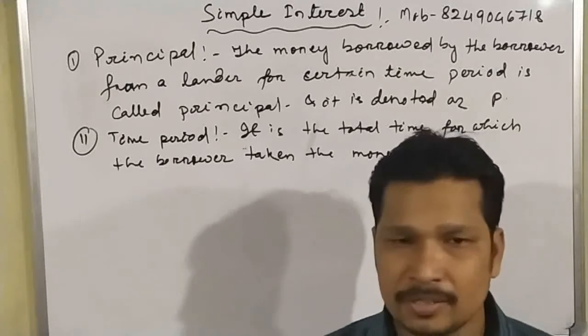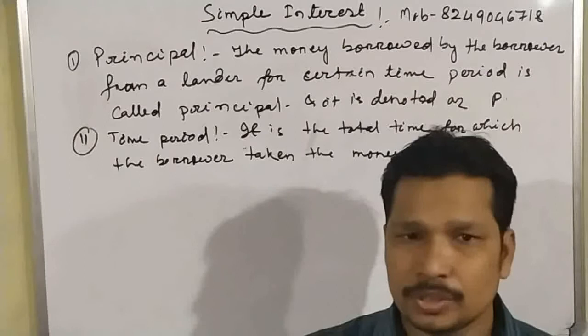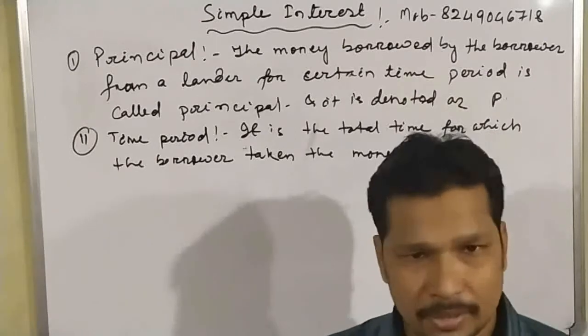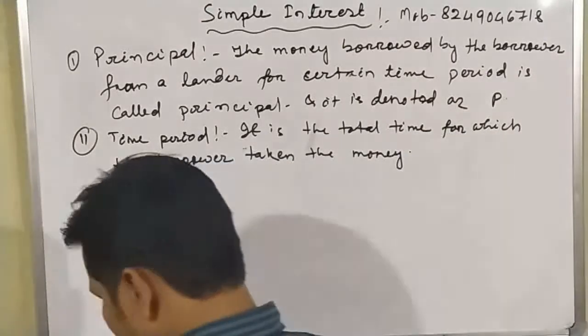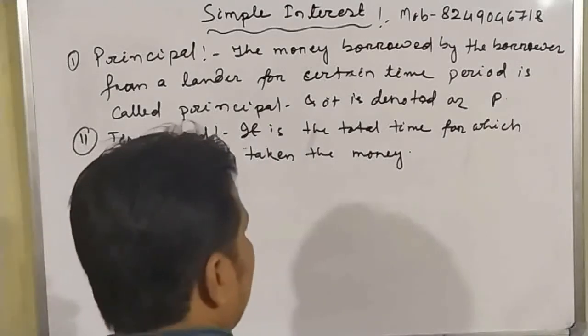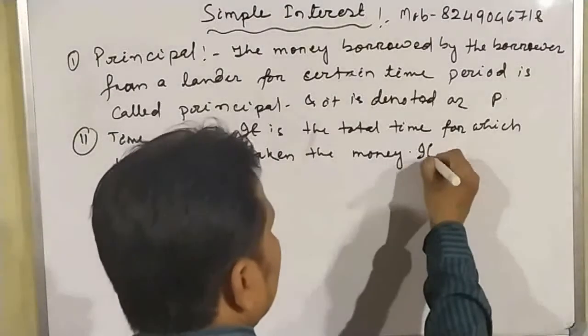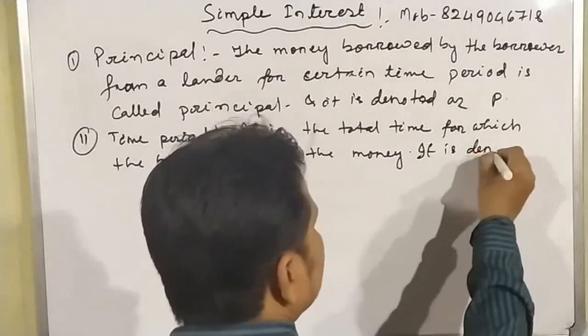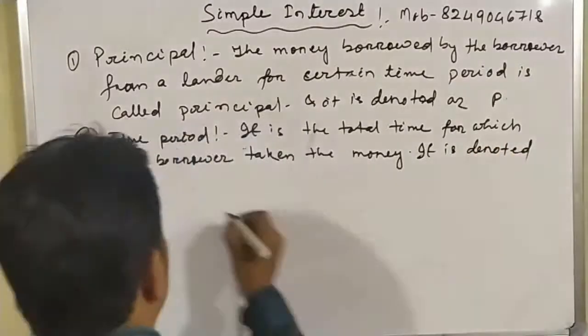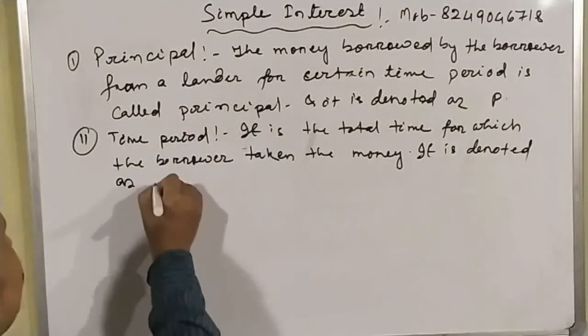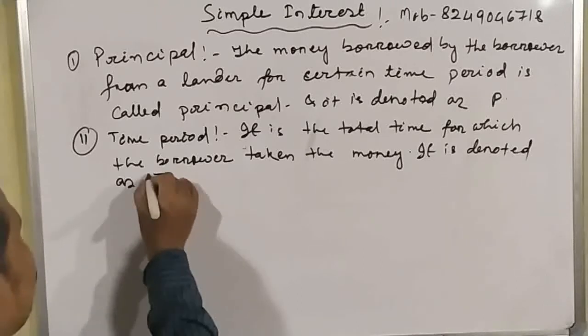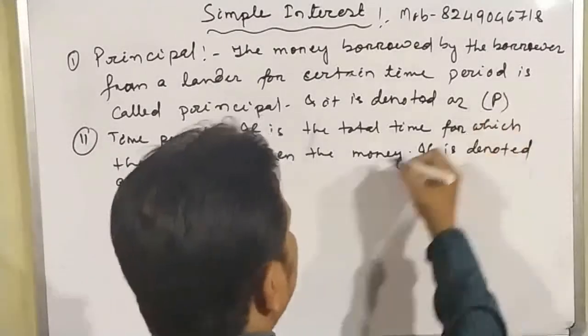So time period is the total time for which we have borrowed the money, and it is denoted as T.